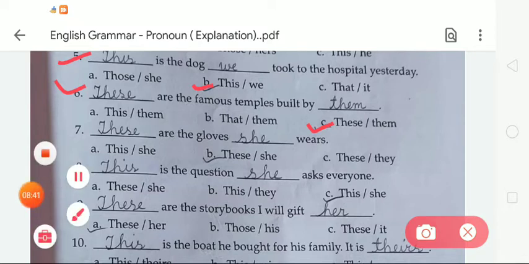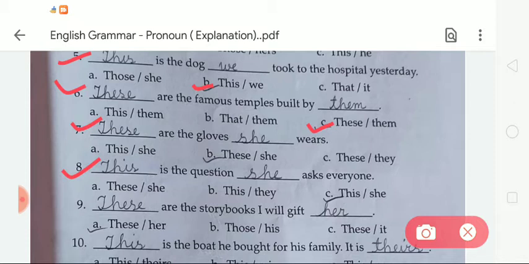Okay. In number 7, dash are the gloves dash wears. So we have to write, these are the gloves she wears. Now number 8, dash is the question dash ask everyone. So student, we have to choose the option number C. So the sentence will be, this is the question she asks everyone.